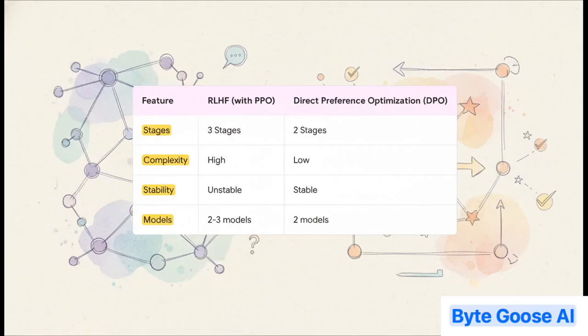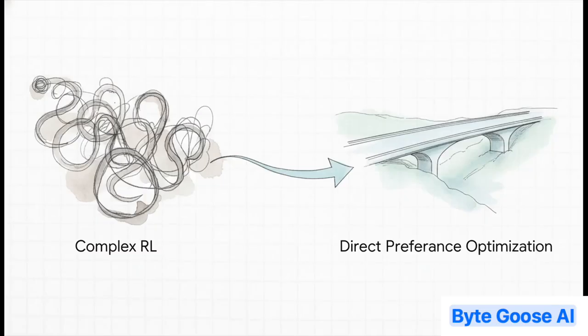And this table really just lays it all out. Look at the difference. RLHF is this big three-stage process. DPO is just two. RLHF is complex and can be unstable. DPO is simple and robust. And maybe most importantly for anyone actually doing this stuff, RLHF requires you to juggle multiple huge models during training, while DPO is way more straightforward. It's simpler, more stable, and more efficient. It's a huge win.